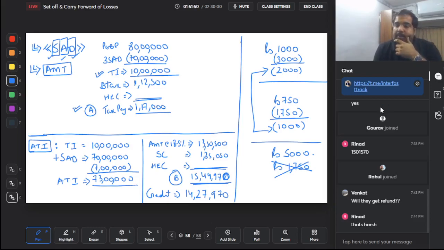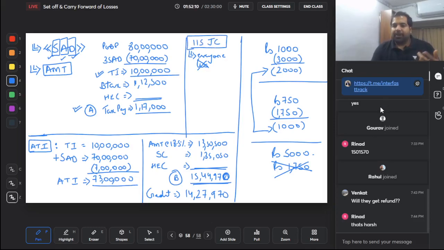Guys, this alternate minimum tax is applicable for everyone. Yes, everyone except companies. Companies will not follow this. And guys, will this make you cry? Are you sad? Will it make you cry? Yes. So just cry. 115JC is the shortcut. We developed the shortcut recently in a batch, and a student suggested it. 115JC is just cry. Perfect. So that is 115JC, just cry.